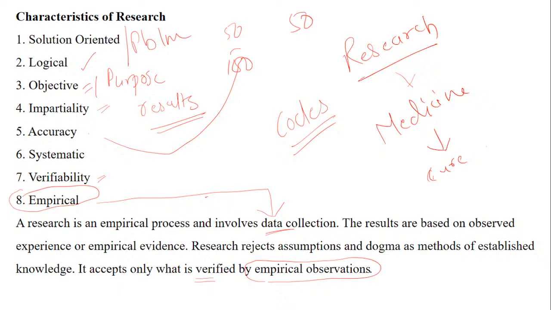When something in research is empirical, it means that it is talking about proving or taking ahead only those things which are verified. Without verification, nothing is taken ahead. Why? Because research is not based on assumption, and research is based on the observations, and which happens empirically.